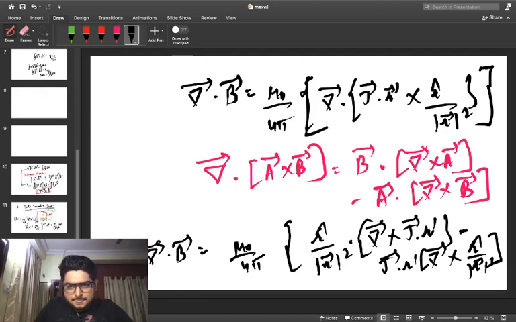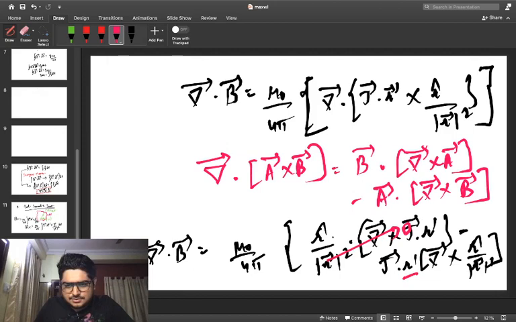This term is negligible, I can neglect it. Del cross j, the curl of current density: we already know that the divergence of the current density gives the infinitesimal change in the volume charge density, which gives us the equation of continuity. But if I use del cross j, it does not have any such significance, so the curl term can easily be written as 0.